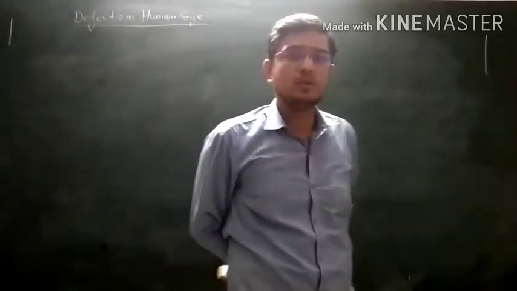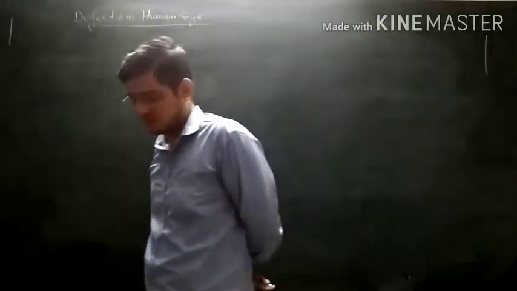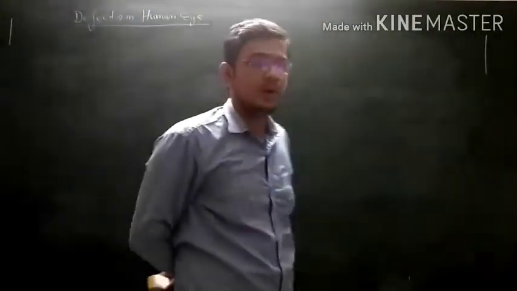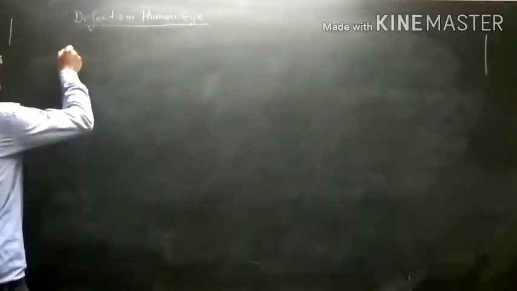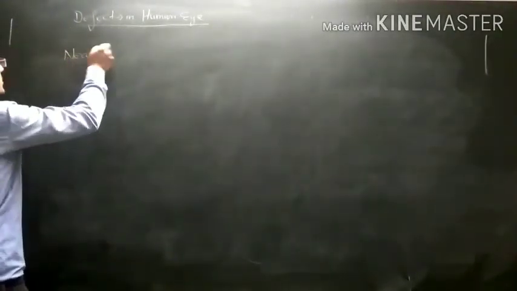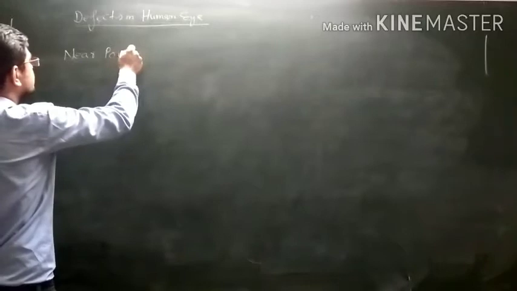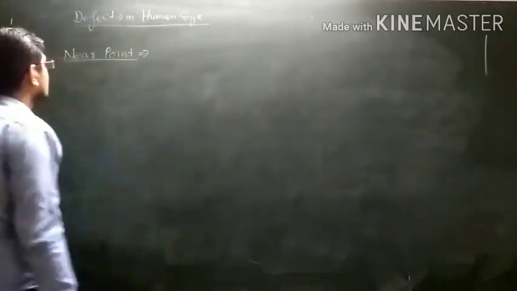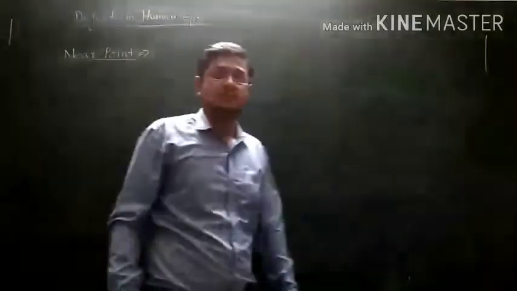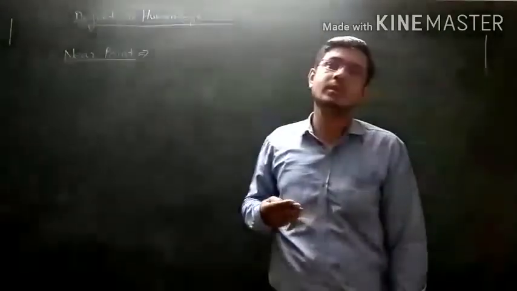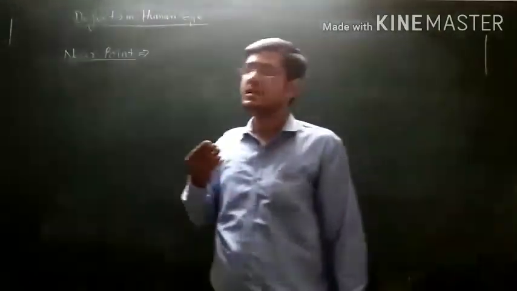Before discussing the defects of human eye, we should know one or two points very clearly, that are near point and far point. What is near point? Near point is the point near our eye at which we can see any object clearly.